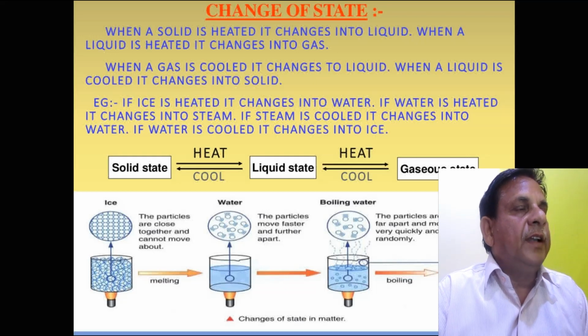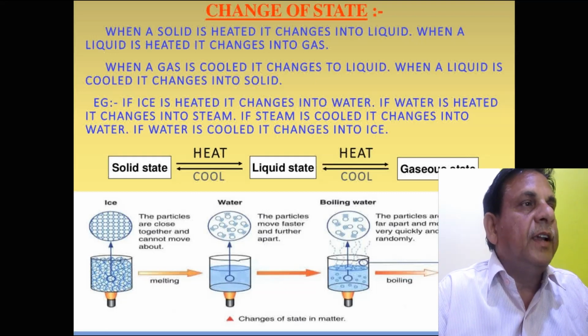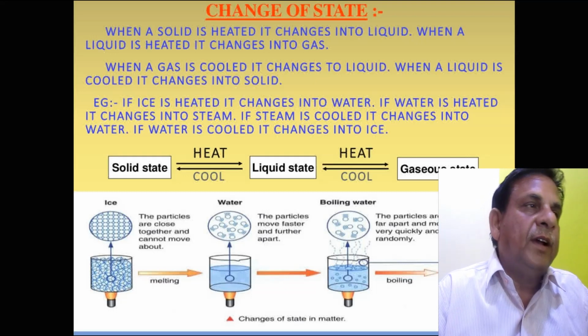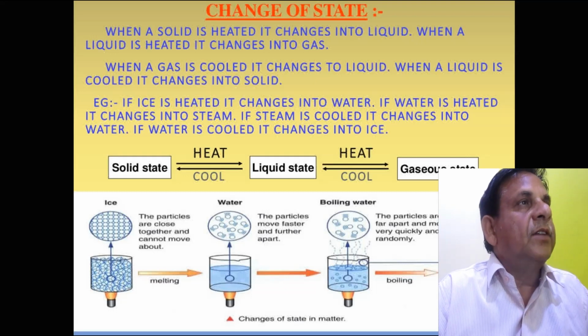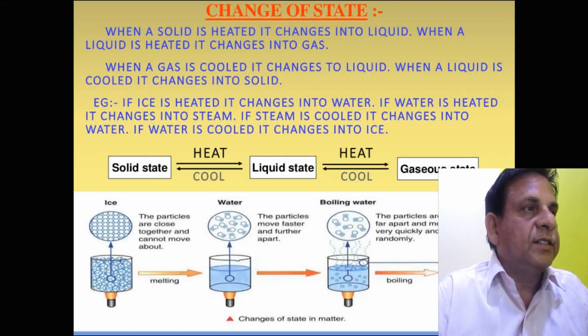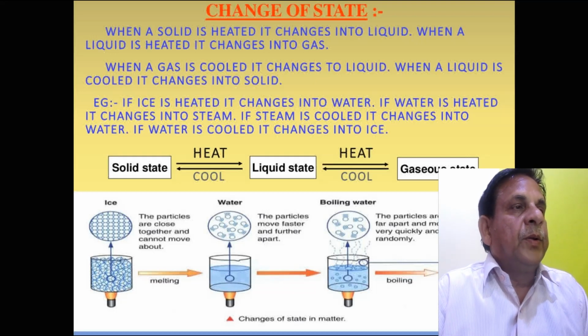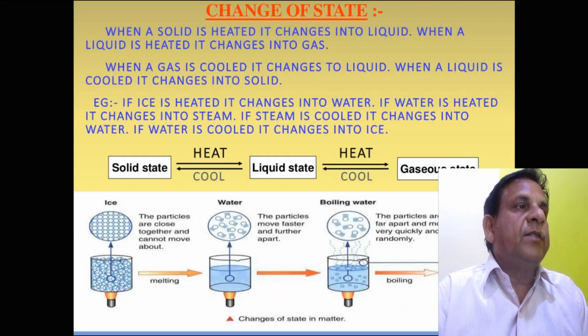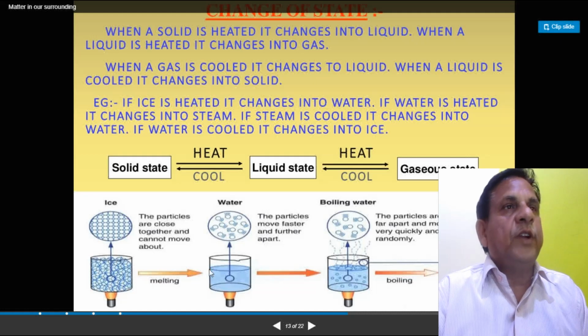This process is called melting. Melting means any solid is changed into its liquid form on heating. It is the first form of the change of state. The melting process takes place at a definite temperature. This temperature is called the melting point.